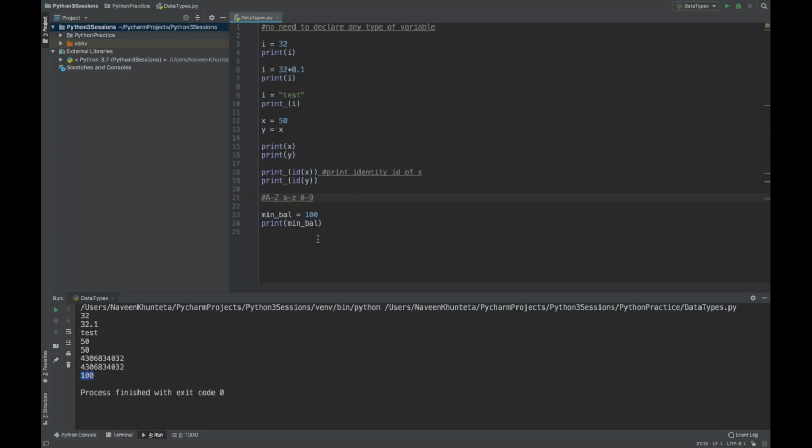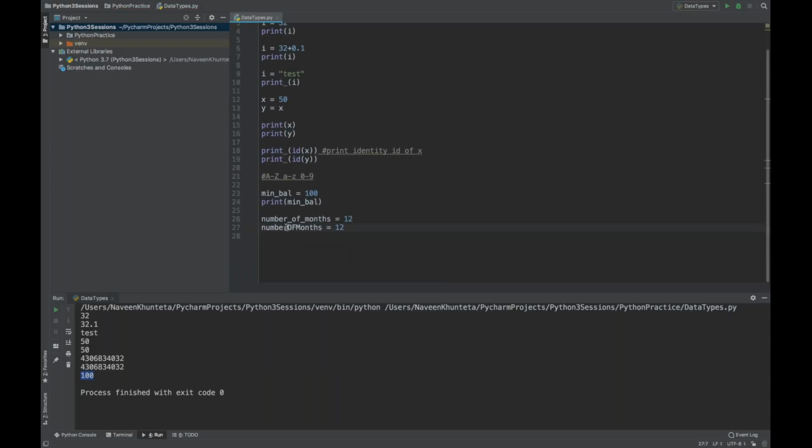And then underscore, Python doesn't support other symbols, so there is a war. Some people say that whenever you declare a variable name, let's see, you write number_of_months is equal to 12. So we are using the concept of underscore-based variable names. Some people will write numberofmonths is equal to 12, right? So it's up to you whether you want to use this or this. In Java, most of the time we use this, but Python recommends number_of_months, although both are right.